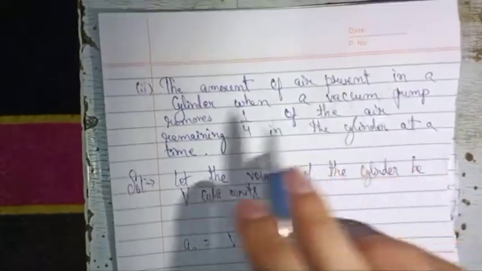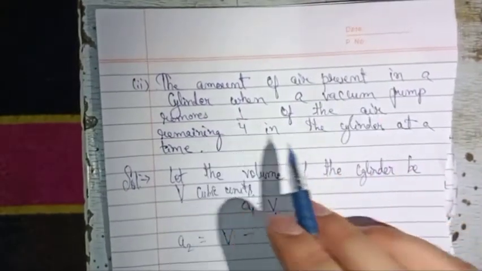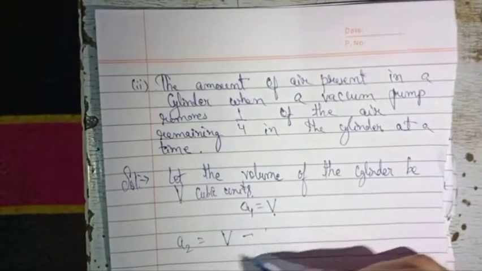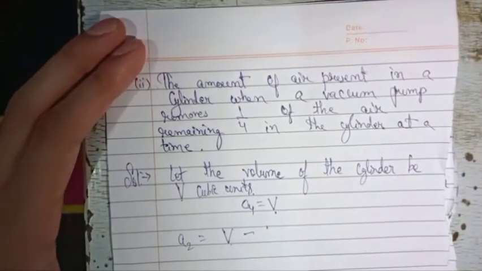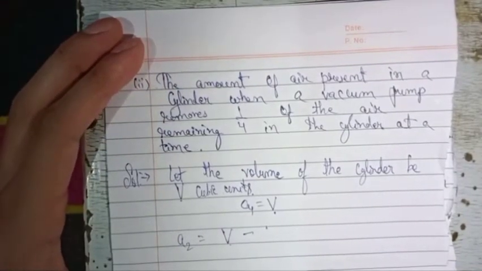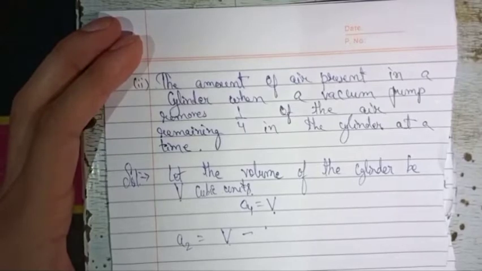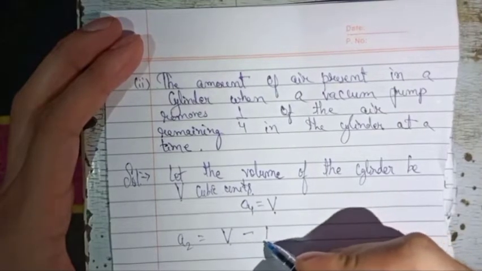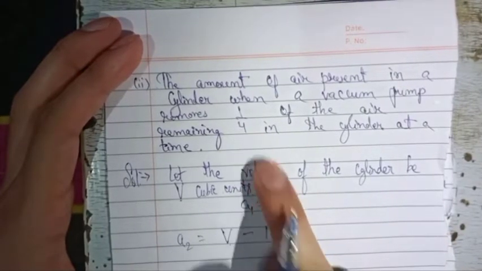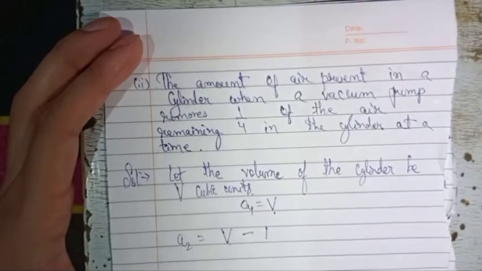The amount of air present in a cylinder when a vacuum pump removes 1/4 of the air. That means 1/4 of the volume is removed at each time. Firstly the volume was V, then when we pump the cylinder, the volume of the cylinder will ultimately change. And how will it change? The volume of the cylinder will be decreased by 1/4. That means 1/4 of the air will be removed from the cylinder.